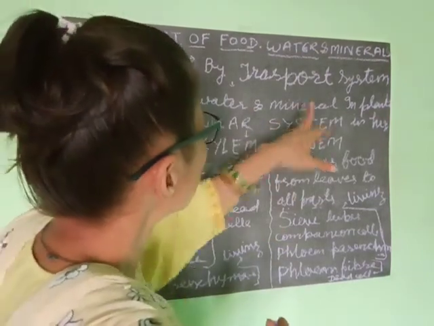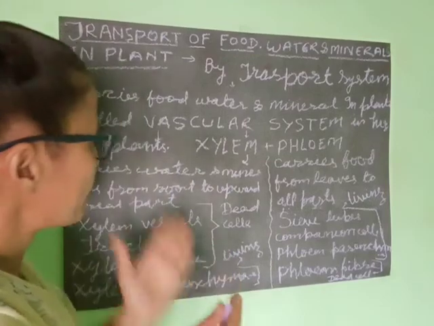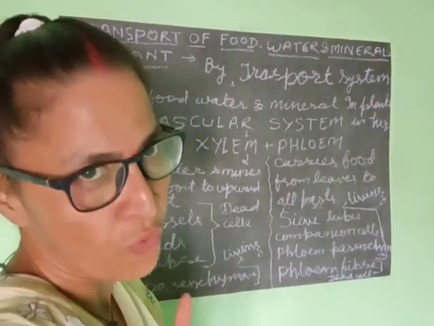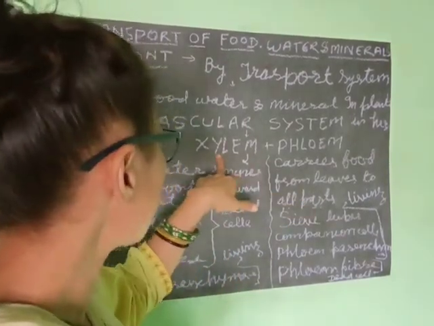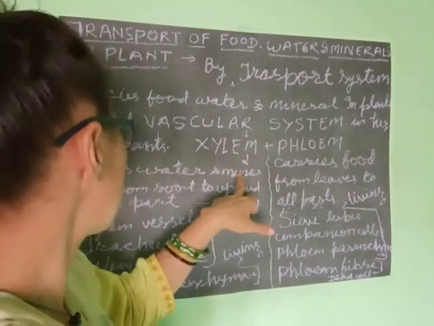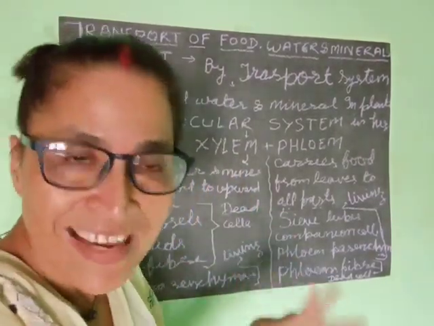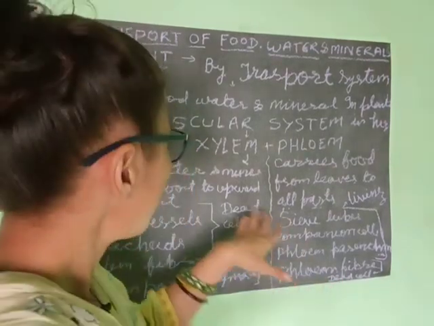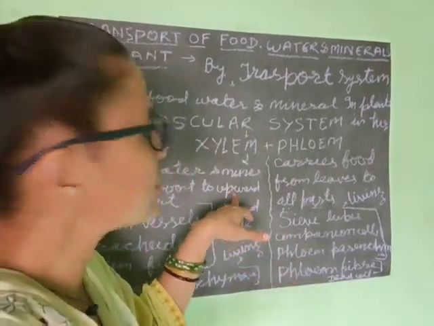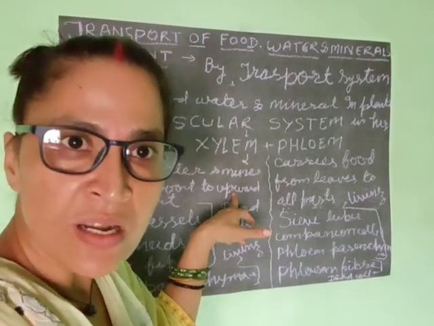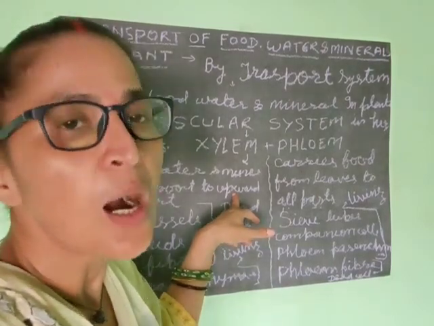Vascular system means a combination of xylem and phloem. Xylem carries water and minerals from the root to the aerial part of the plant. The movement of water and minerals is always in an upward direction.